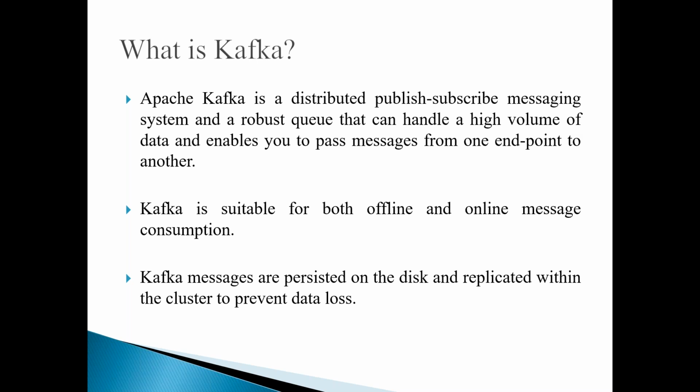When you say cluster, it is nothing but a number of instances of the same configuration, handling the same data, so we call it a cluster. We have replicas of the data on different instances so that the consumers can connect to any of the cluster members.